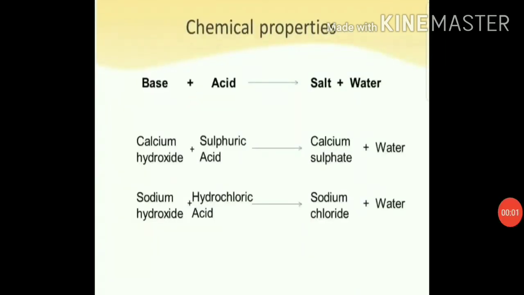So, let's talk about chemical properties of bases. When bases react with acid, they give salt and water. Example, when calcium hydroxide reacts with sulfuric acid, it gives calcium sulfate, that is salt, and water. Same, when sodium hydroxide reacts with hydrochloric acid, it gives sodium chloride and water.